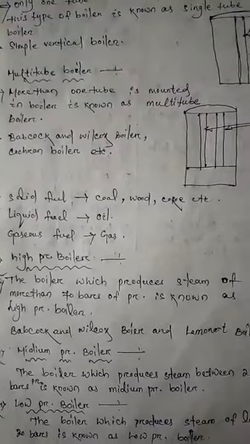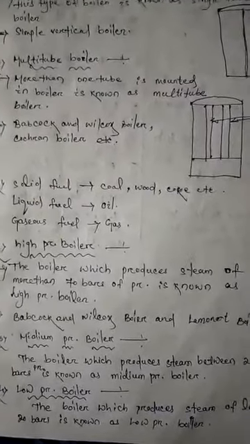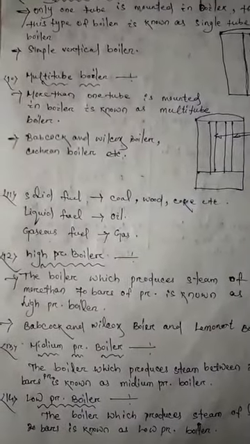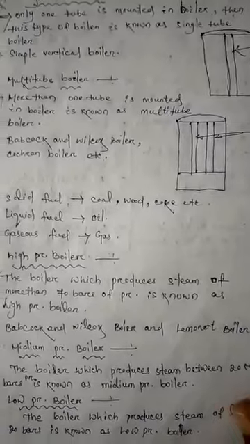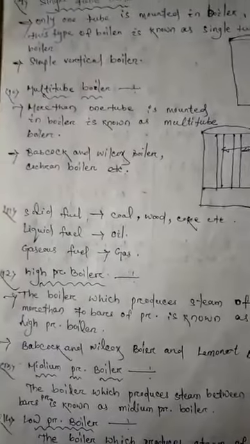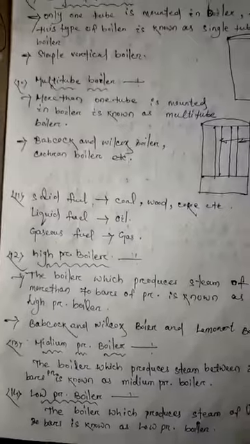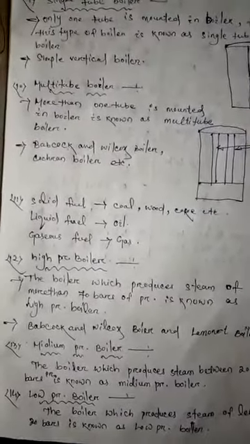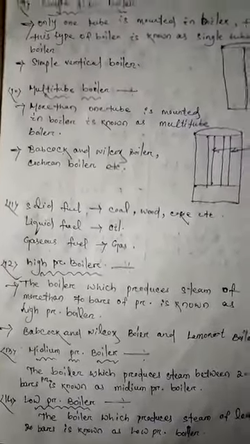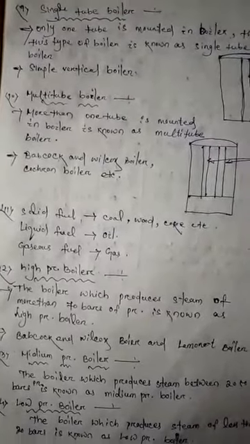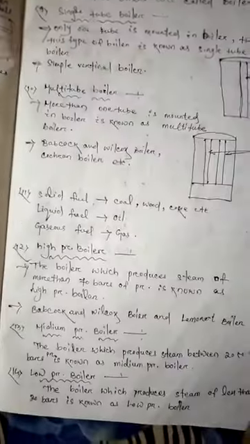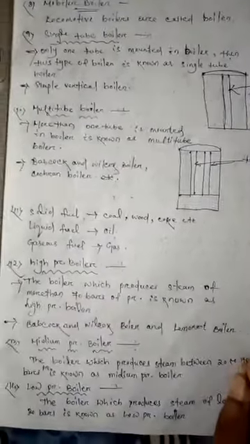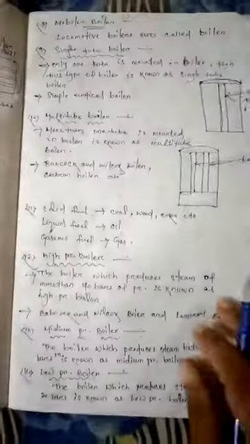And since pressure is high, the steam generation is high, or the rate of steam generation is high. The Babcock and Wilcox boiler is a high pressure boiler, and Stirling boiler and Lamont boiler are also high pressure boilers.